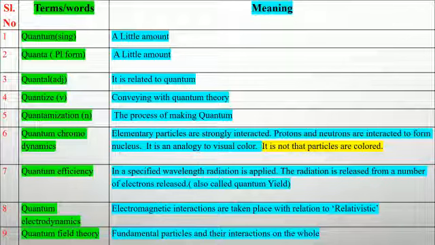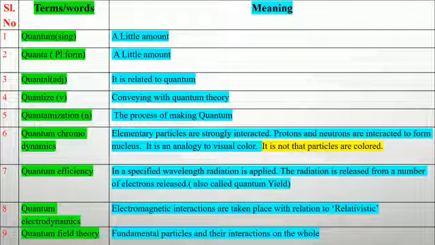Number three, quantal is an adjective form related to quantum. Number four, quantize is a verb, which means to convey with quantum theory. Number five, quantumization is a noun, which means the process of making quantum.